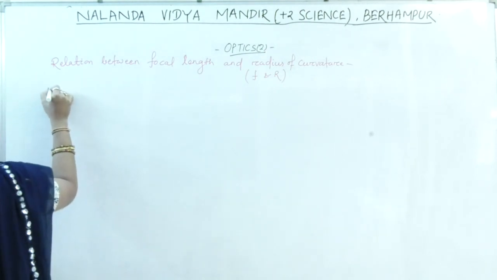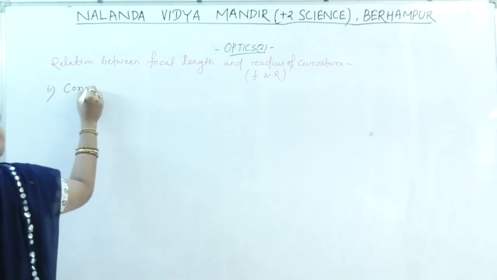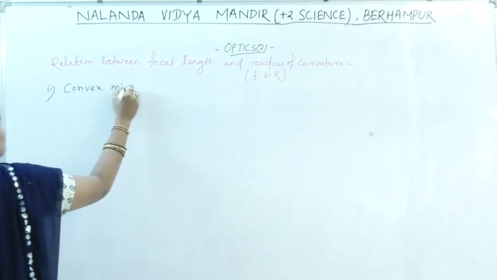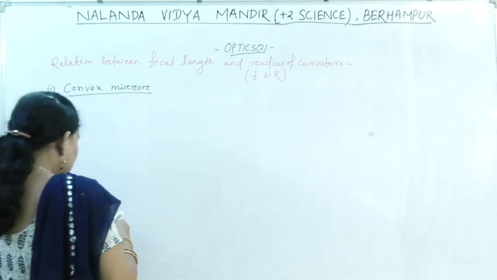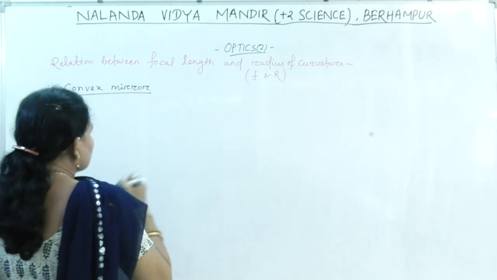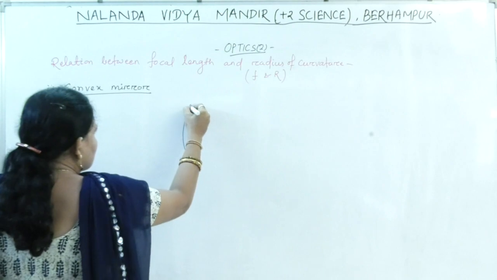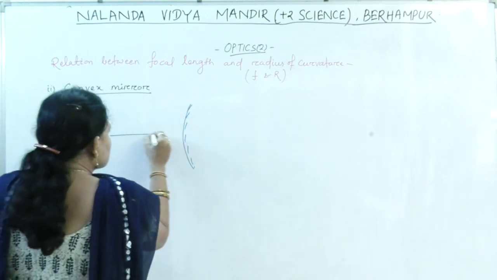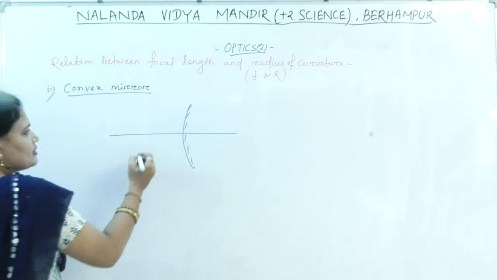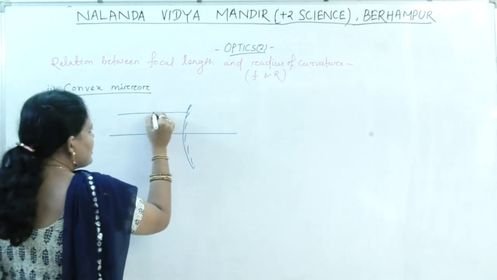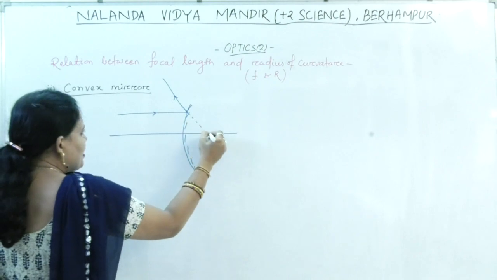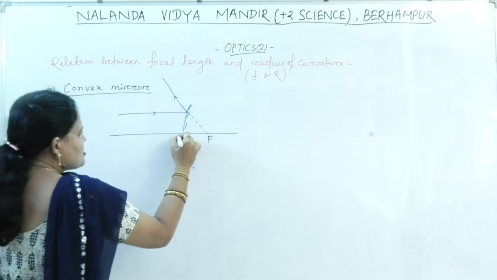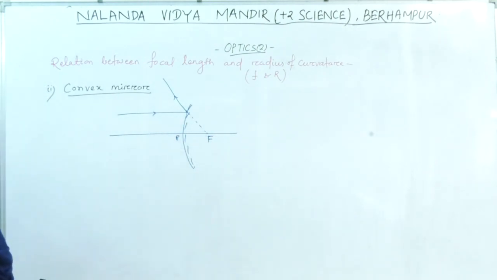So for the convex mirror, let us draw the ray diagram. Let this be a convex mirror. This is the principal axis. This is the incident ray. It diverges, and if produced backward, it meets at F. This is your P.